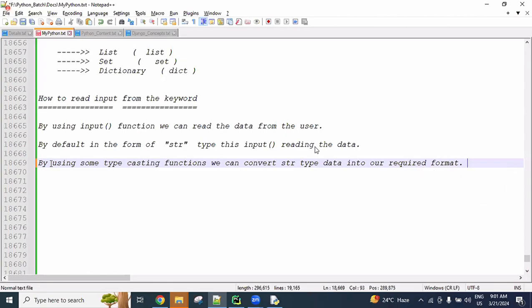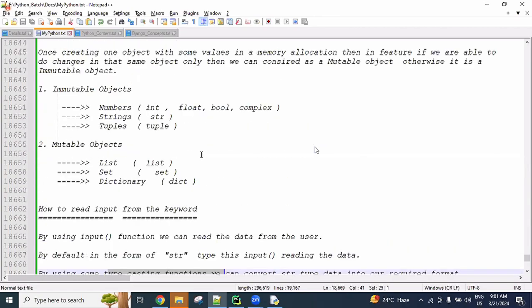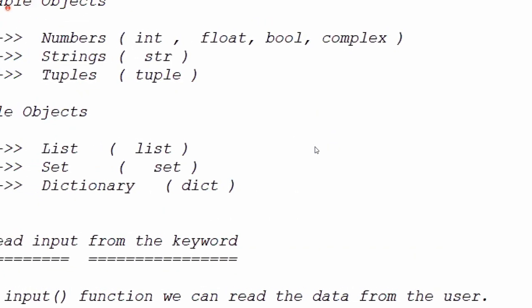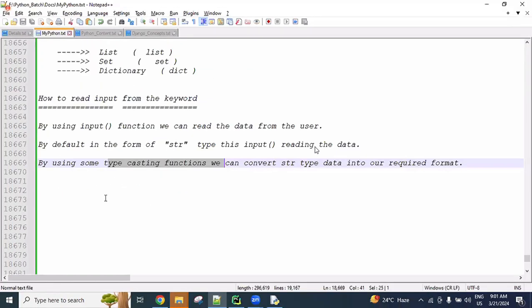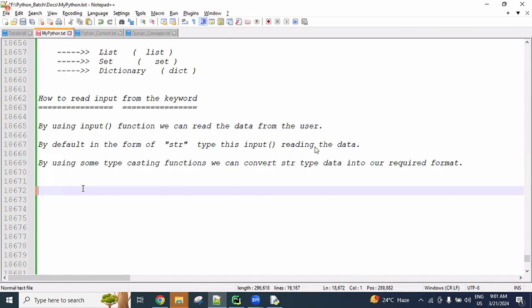Whatever the format we want, we can convert into that format by using typecasting functions. So what are the data types there? See here: int, float, bool, complex, str, tuple, list, set, dict. With these same names, we have so many typecasting functions. I will let you know.